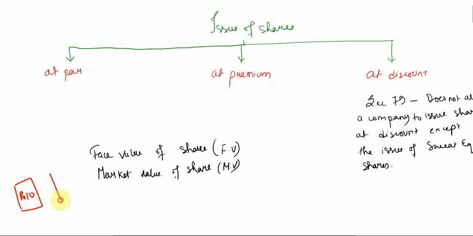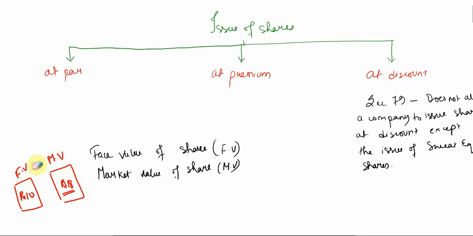And in the market, the price of this share in the current situation is rupees 18. Then this rupees 10 is known as the face value, and this rupees 18 is known as the market value. That means face value refers to the original price of the shares, and we know that the price of the shares always fluctuates. That's why face value refers to the original price of the share, and market value refers to the price of the share in the current market condition.